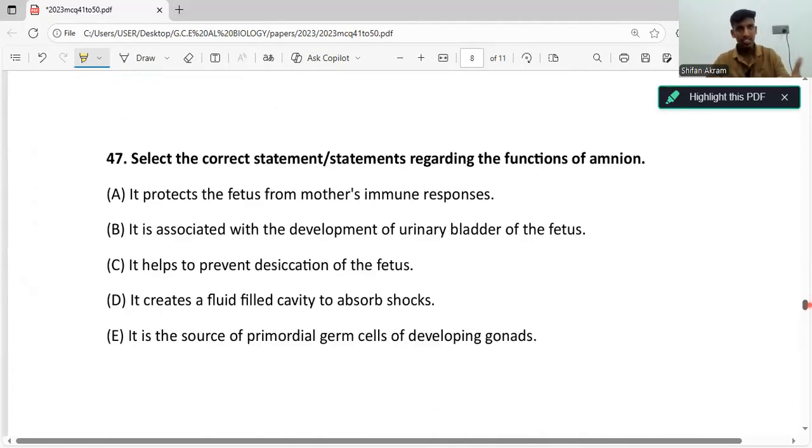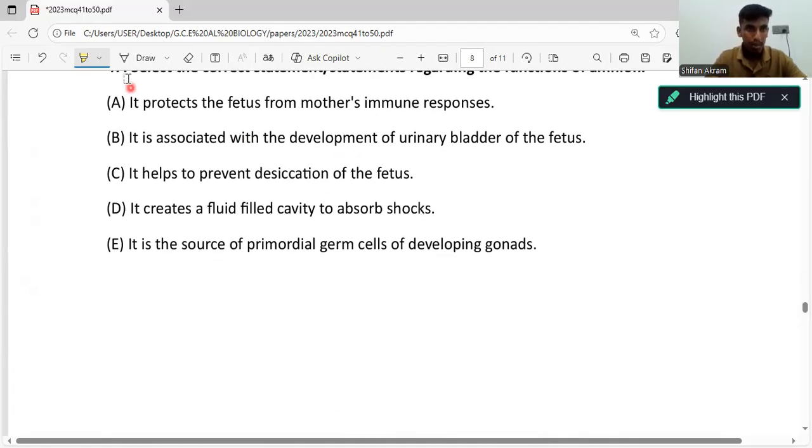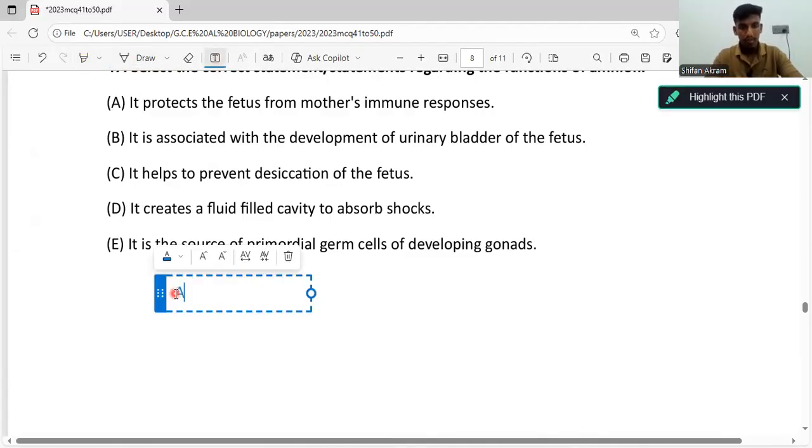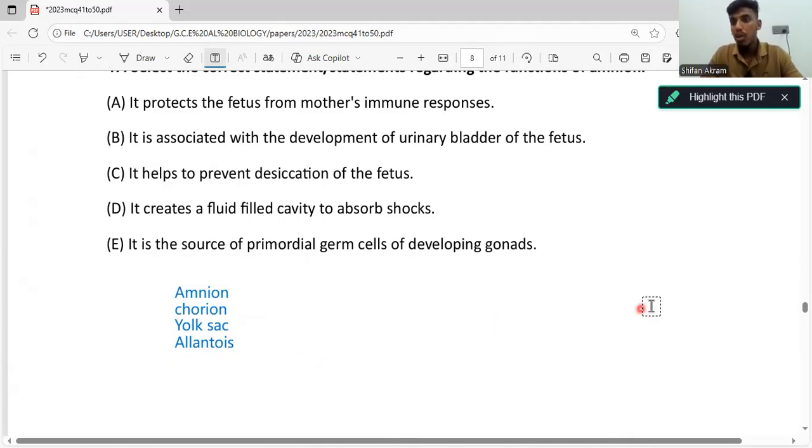Now let's go to the 47th question. Select the correct statements regarding the functions of the amnion. So what is amnion? Amnion is one of the four extra embryonic membranes that are present in the fetus, right? So what are the other three membranes? First we have the amnion, we also have the chorion, yes, then we have the yolk sac, finally we have allantois. Okay, these are the four extra embryonic membranes that are present in the fetus.